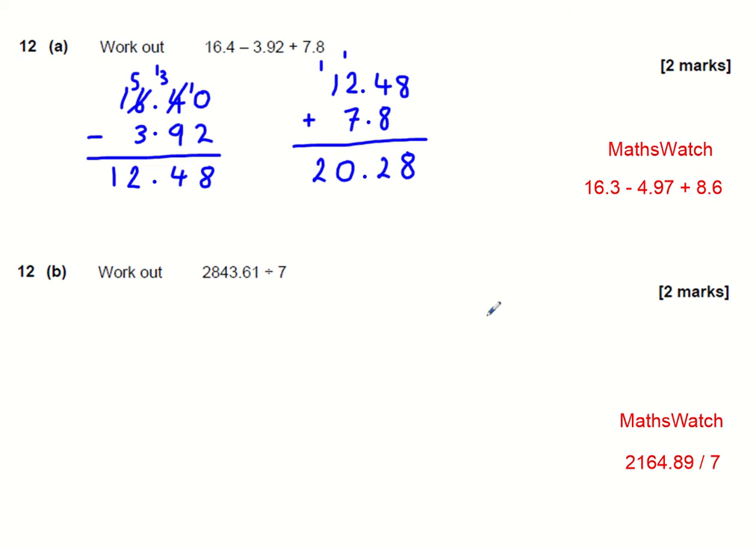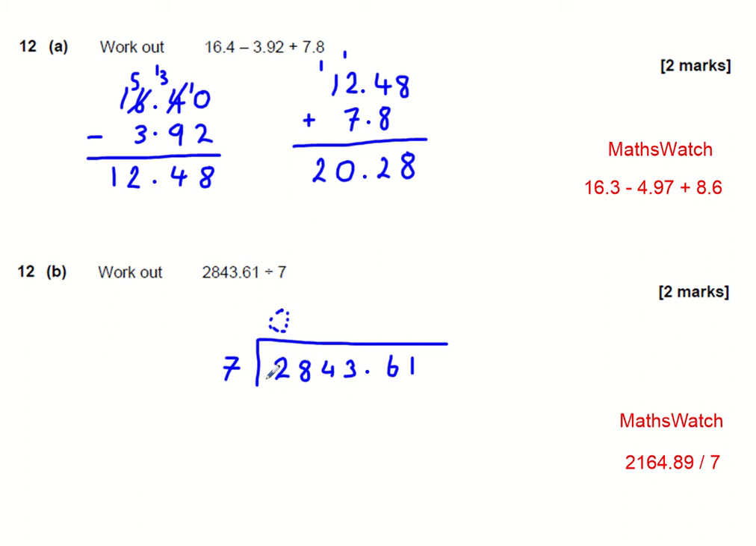Part B, 2,843.61 divided by 7. Just as before, this is just a division. Doesn't matter how big the number is or how many different digits it's got. It's just one number at a time that we're going to divide by 7. So how many 7s can I get out of 2? None. There's nothing above that 2. I tend to put a dotted 0. You can leave it blank if you wish.